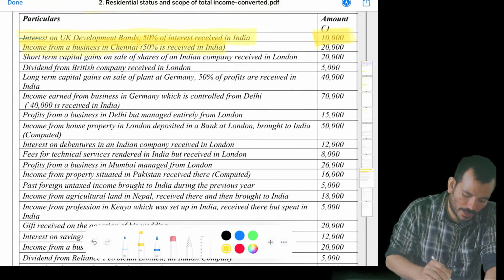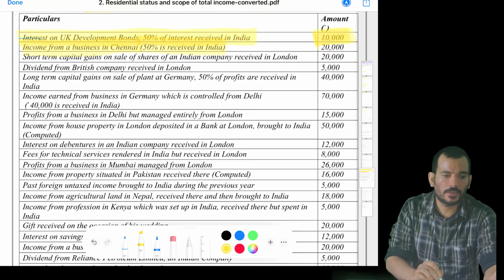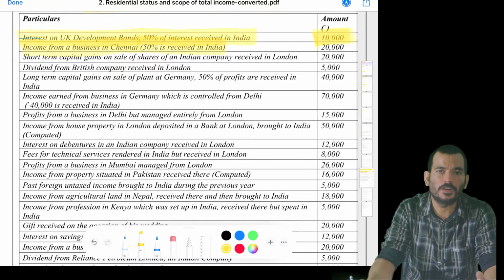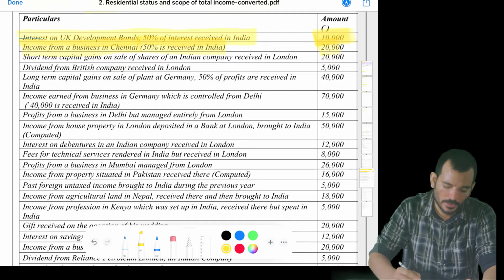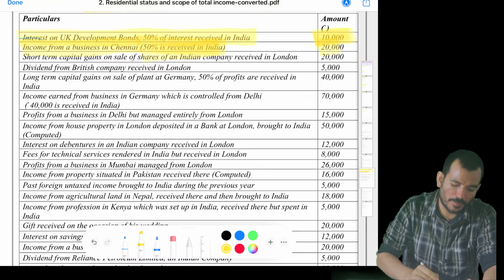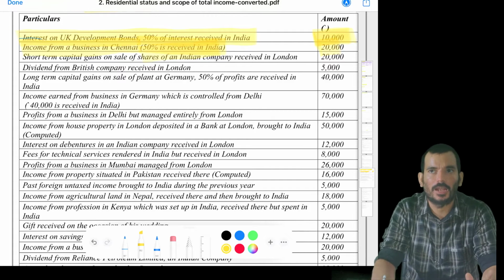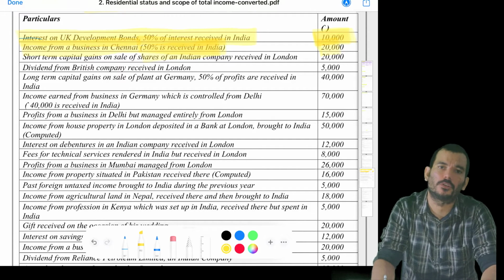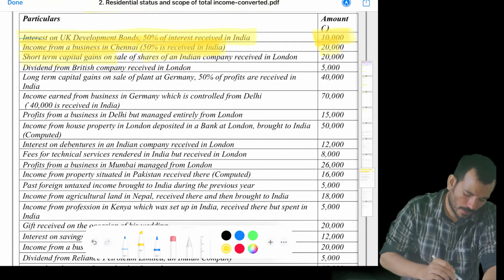Income from business in Chennai, 50% received in India. The business is situated in Chennai, which means it's India. The moment it is accrued in India, everybody should pay. So 20,000, 20,000, 20,000 for all the 3 people. We will not be looking at 50% received in India. You cannot say I'll take only 50% for R and OR. No. The moment it is accrued in India, you don't go for the receipt rule. First you check the accrual rule.